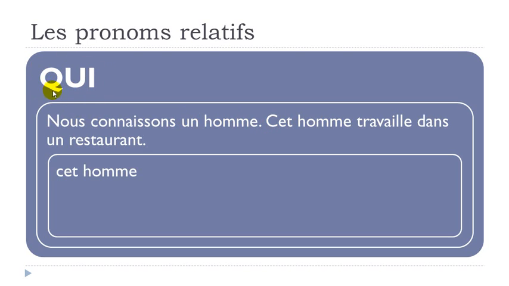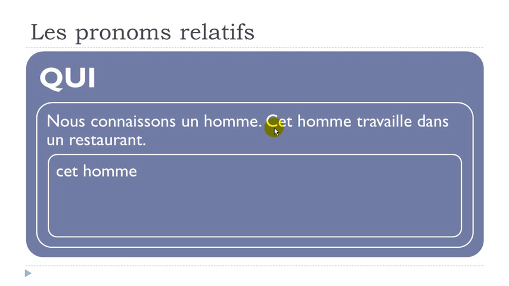We will use this qui just because if you look carefully in the second sentence, cet homme travaille dans un restaurant, cet homme here is subject of the verb. And that's the reason why we'll use qui. So it could be a person, like in that example, cet homme, but it could be also an object or a thing.